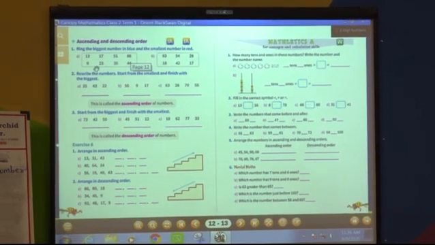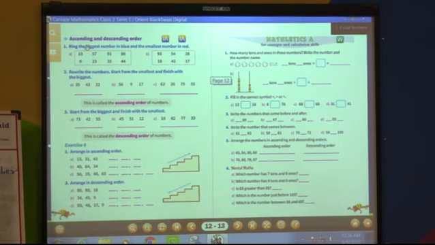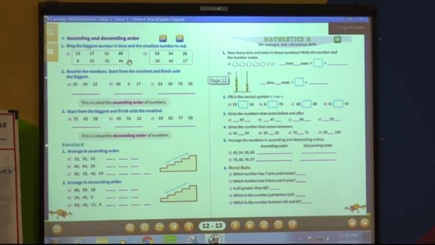Then 9, 23, 35, 44. In this you can see 44. You can circle here for 44, which is the biggest, and the smallest, biggest is 86 and smallest is 9. Okay.